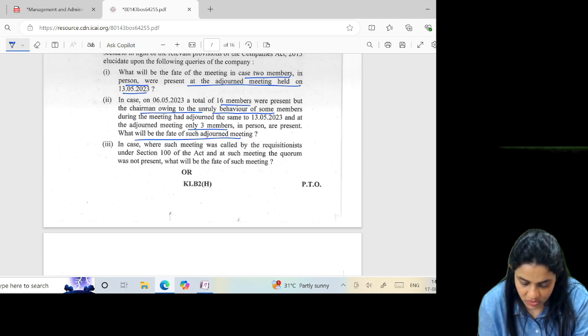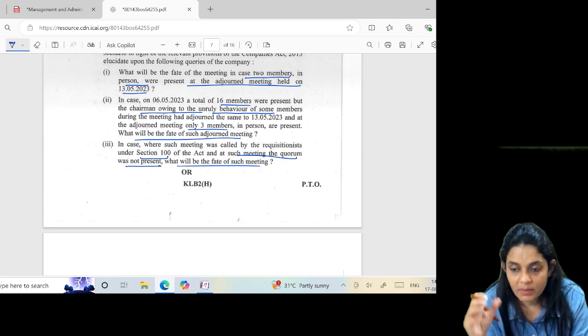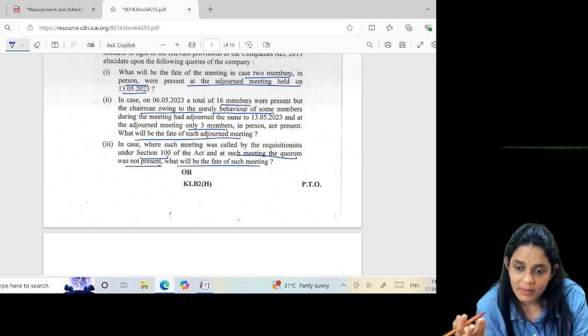In case the meeting was called by the requisitionist under section 100 of the Act and in such a meeting the quorum was not present, what will be the fate of the meeting? The meeting shall be cancelled. When the meeting is called by the requisitionist and the quorum is not present, the meeting shall be cancelled.